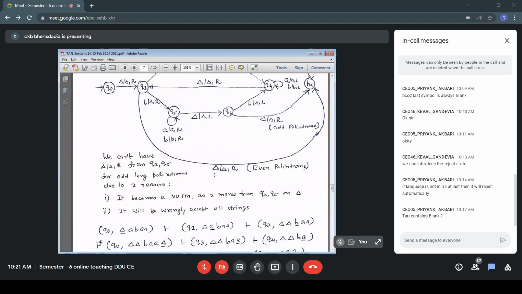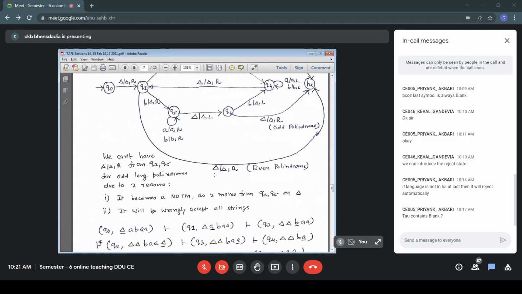I go to the rightmost A, and I don't write the next blank. After the rightmost A, I don't write blank because I have infinite number of blanks. So the convention is to write all the leading blanks. I'll not write the trailing blanks because I can't write them as such. In the previous configuration, I had written blank.